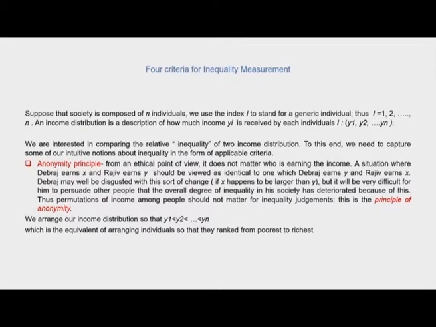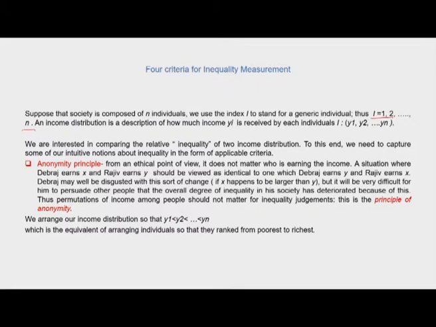So suppose a society is composed of n individuals. We use the index i to stand for a generic individual. So i comprises these individuals 1 to n. An income distribution is a description of how much income yi is received by each individual: y1, y2, up to yn. So we are interested in comparing the relative inequality of two income distributions, and to this end we need to capture some of our intuitive notions about inequality in the form of applicable criteria.